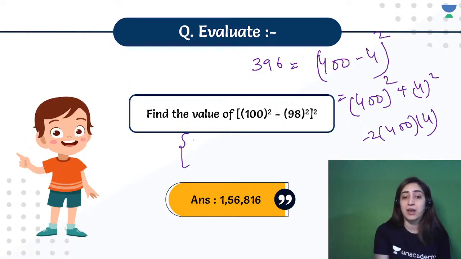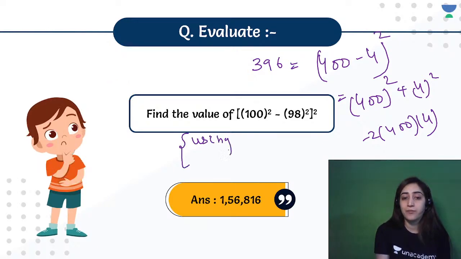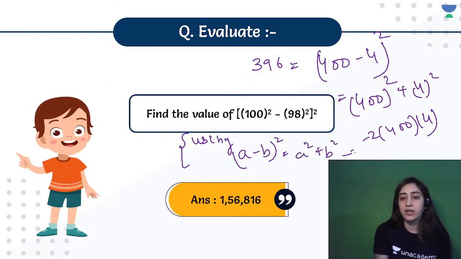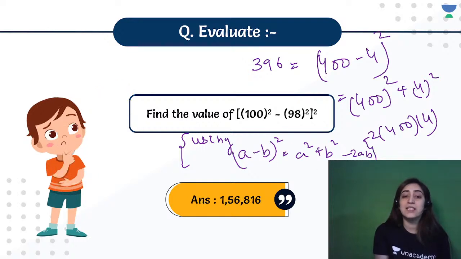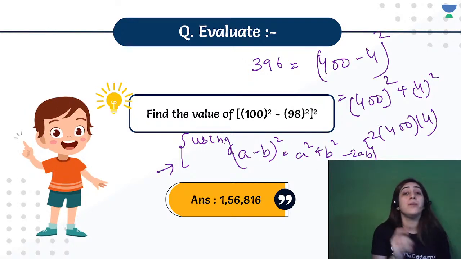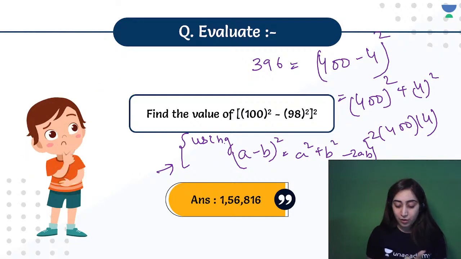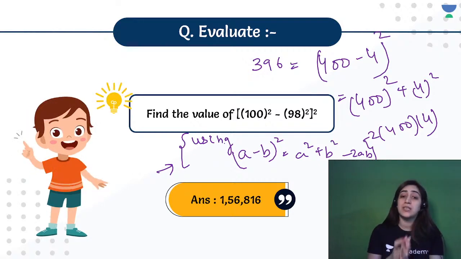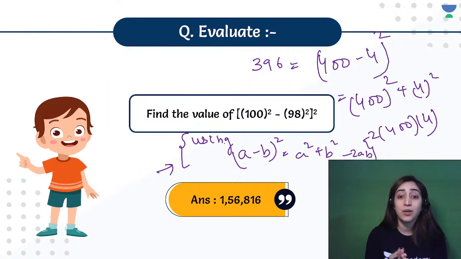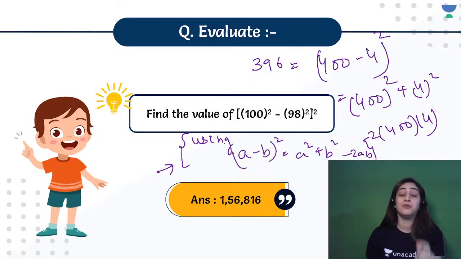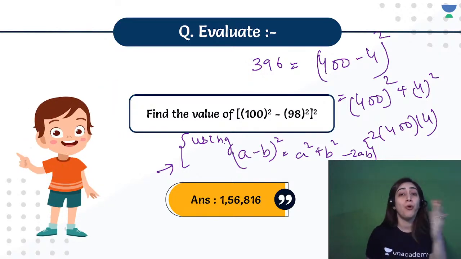Anyway, if you're using expansion, remember to write the reasoning. Make a curly bracket and write: using (a minus b) whole square is equal to a square plus b square negative of 2ab. See, this reasoning is very, very important when you're solving these types of questions. So remember to do that. If you don't do this type of reasoning, then it would be a problem for you. You will be losing marks, half a mark, 1 mark for all these things.